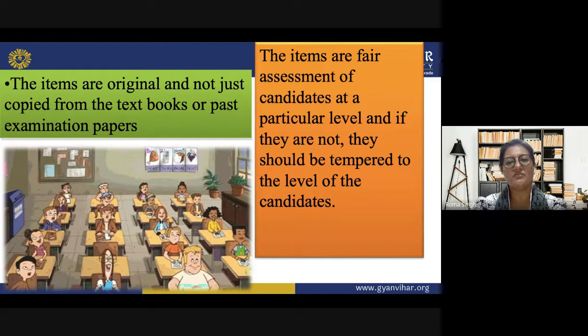So the items are a fair assessment of candidates at a particular level, and if they are not, they should be tempered to the level of the candidates. If it is not at par with the level of the candidate, it should be done so.